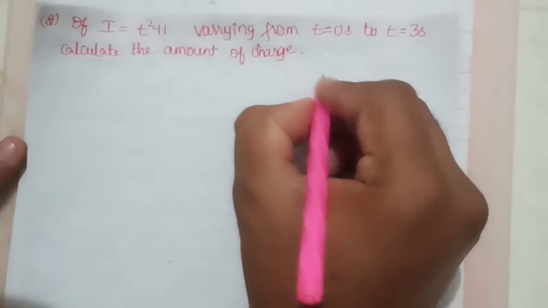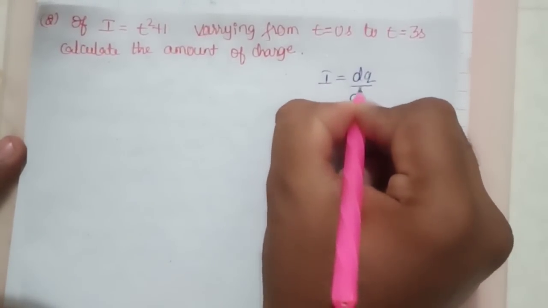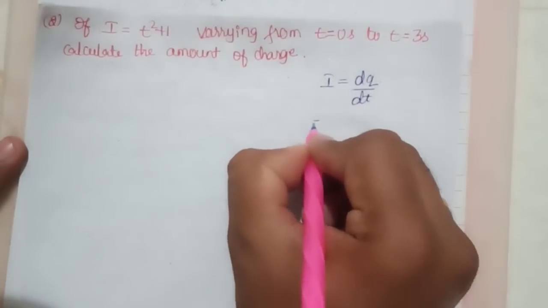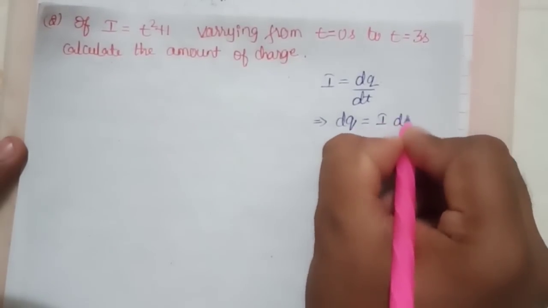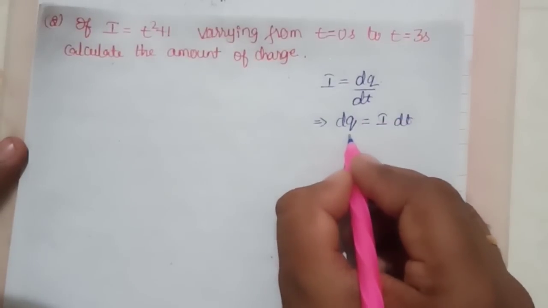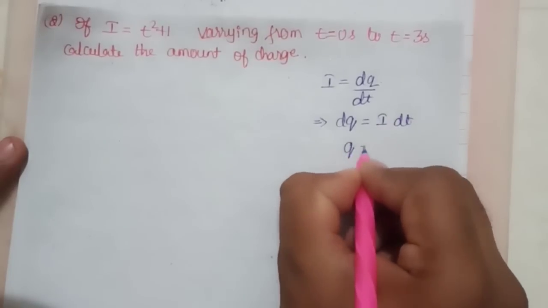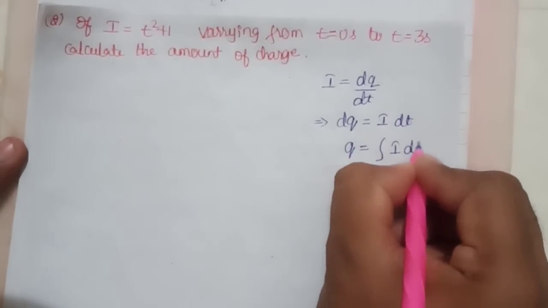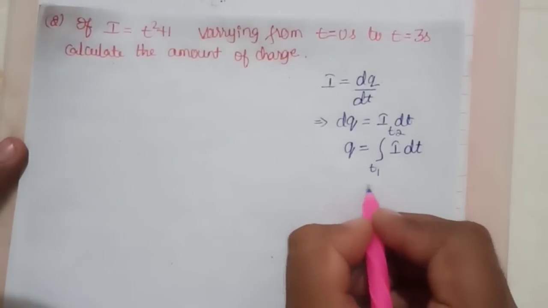If you know about this, I is equal to dq divided by dt. Now I need to calculate the value of Q. So what I have to do? dq is equal to I into dt. You have to multiply this side, and in order to remove the differentiation you have to do integration. So Q is equal to the integration of I into dt, with limits from t1 to t2.